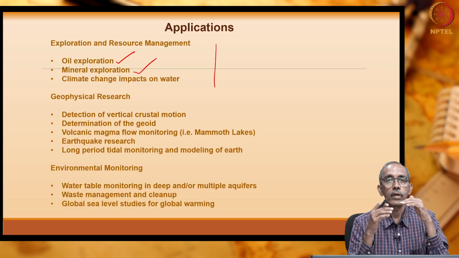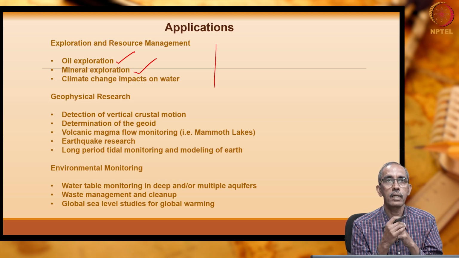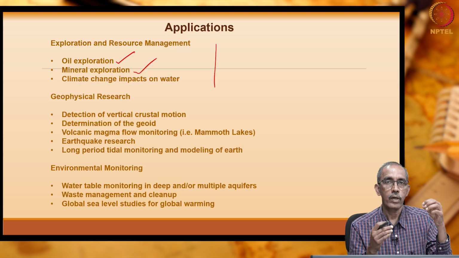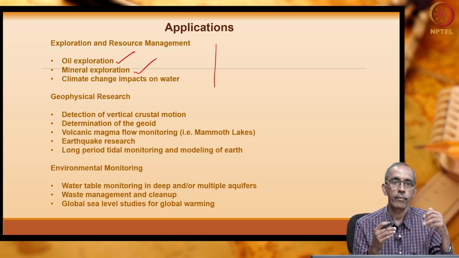So, when you search for such a dense formation or a light formation, we can rely on gravity survey. If you are searching for a mineral which is very dense, maybe native gold, then we can depend on gravity survey.